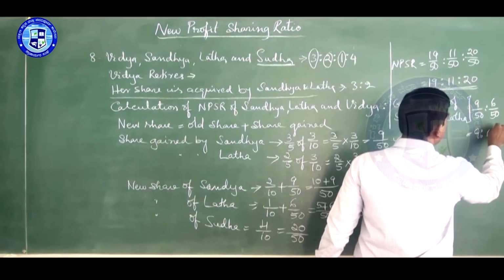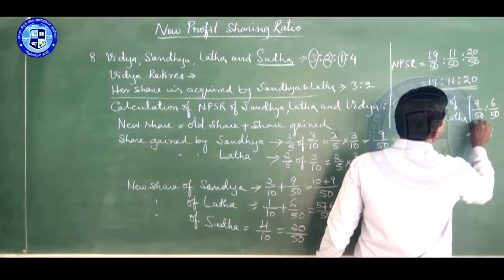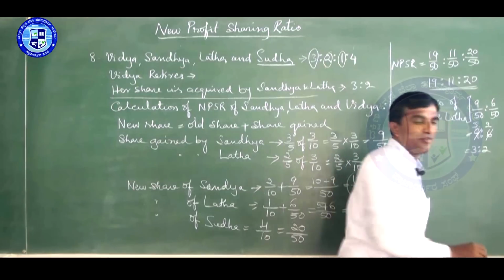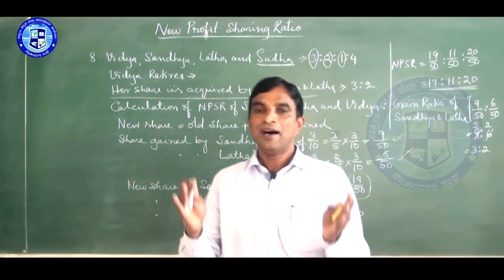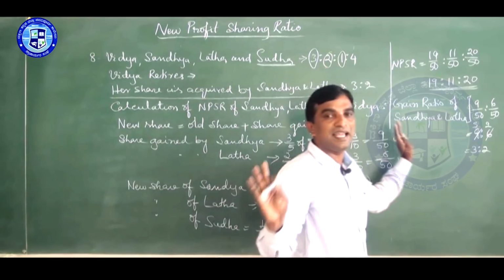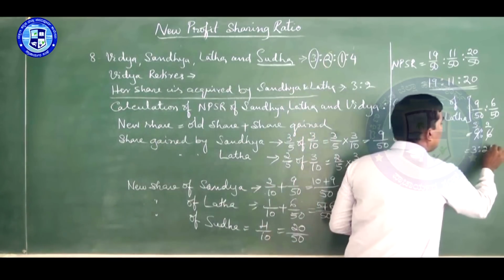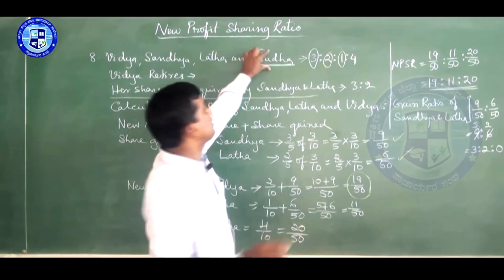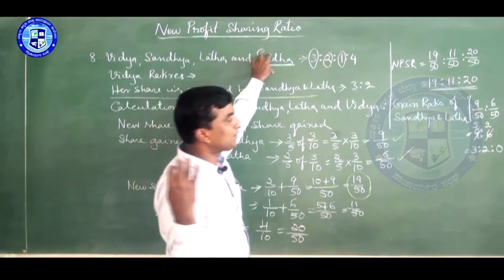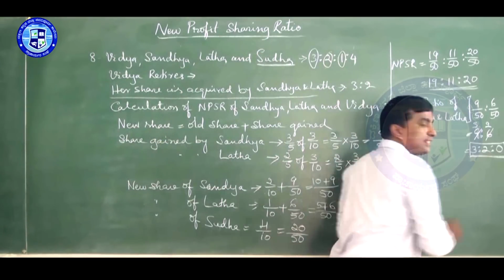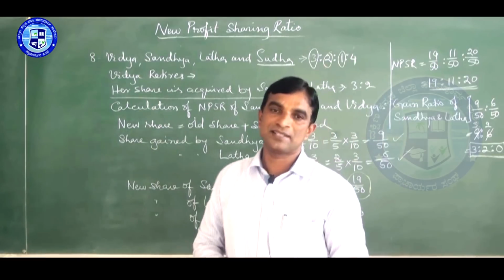That means 3 3s are 9, 3 2s are 6. So that is 3 is to 2 is to. If you want, you can write the third partner's share also. She doesn't gain anything. So we can write 3 is to 2 is to 0. 0 shows this one, Sudha's share. Sudha's gain ratio is not there. So this is the answer. Like this we have to calculate. So that's all.